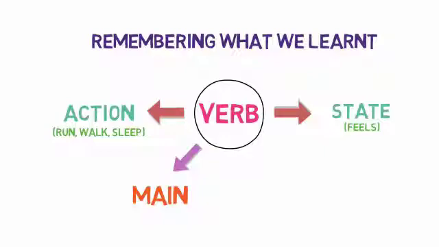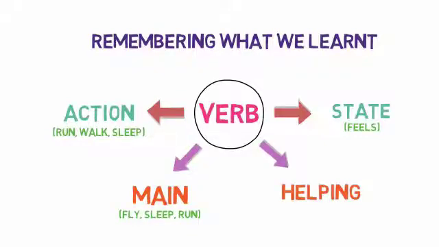There are two main types of verb. The first is the main verb. These are the actual verbs, or action verbs, and don't require any other words to help them, like fly, sleep, run, etc. And the second is helping verbs. These words require the support of main verbs, for example, may, might, could, is, etc.